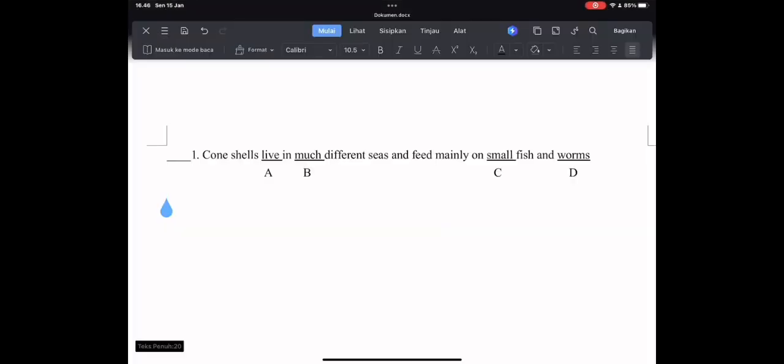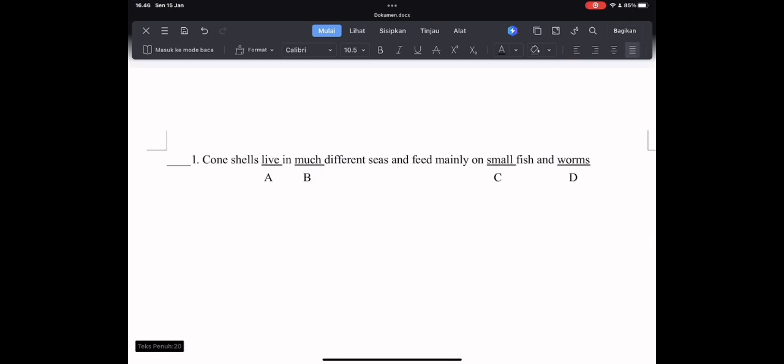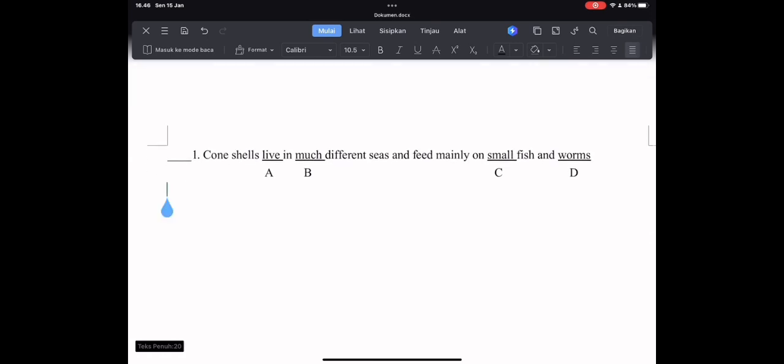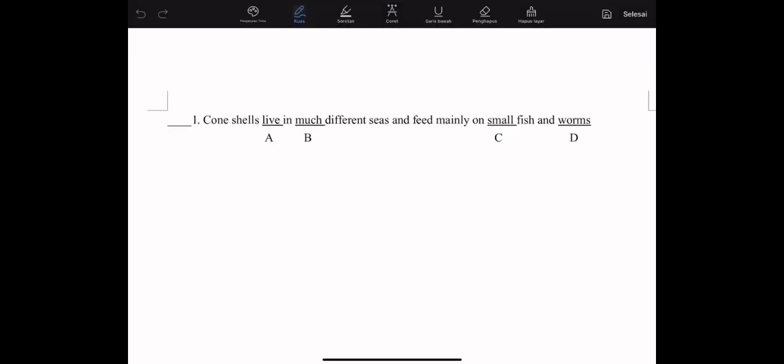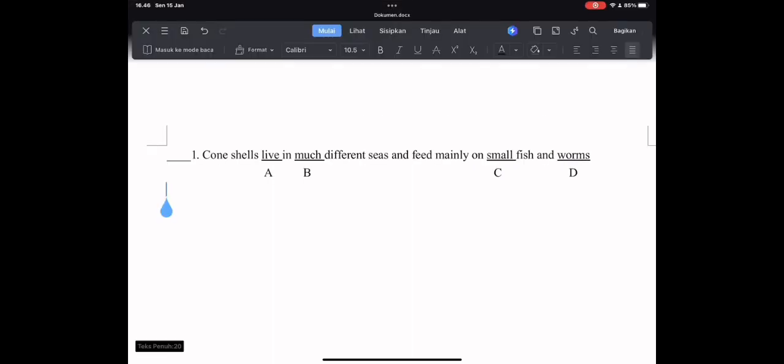Well, here is an example of a skill 17 question. The question is about countable and uncountable nouns, singular and plural words. Pay attention to how to answer it. The first thing we look for is the word actually in the question. Where is the word actually?